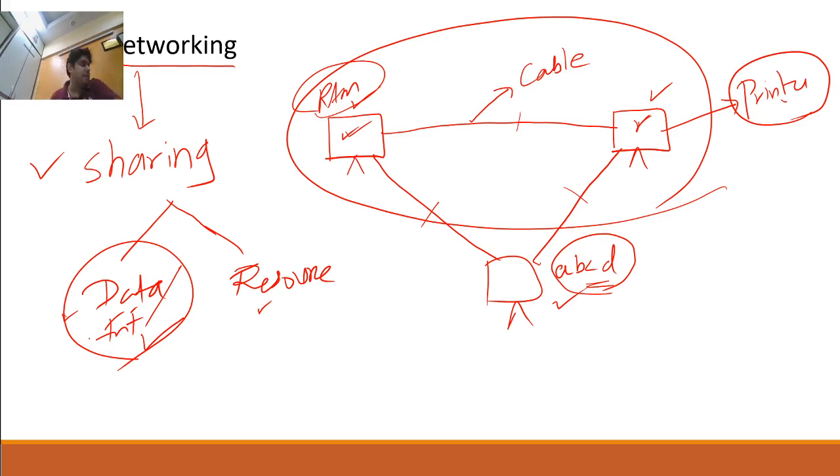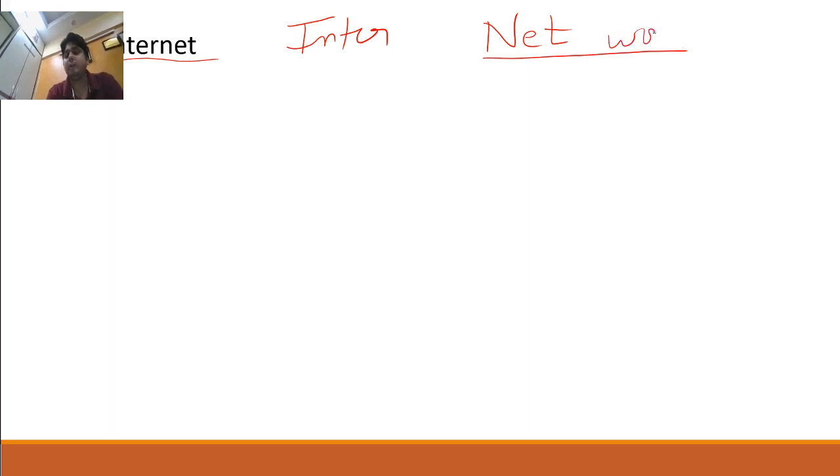The next important term is internet. Many students don't know what internet is, guys. If you separate these two words, inter and net, net means network, and inter means internally. Now listen, guys, what is internet?